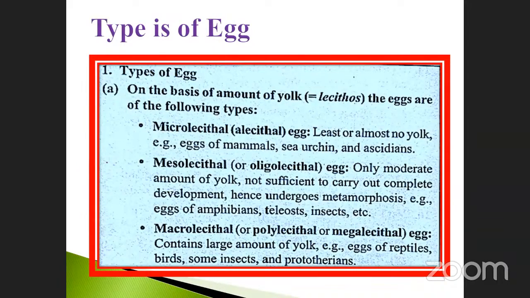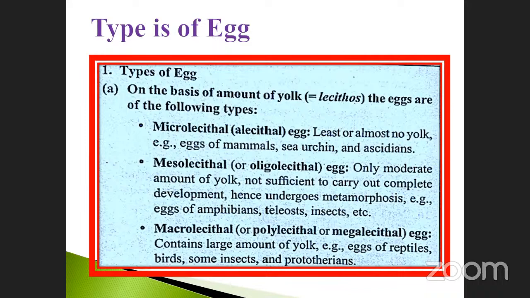Microlecithal, micro means minimum, the least amount of yolk present. The classification depends upon the yolk only, on the basis of the amount of yolk. That's why micro means minimum and meso means medium, only a moderate amount, the oligolecithal. Note it down: alecithal, oligolecithal, polylecithal, otherwise called megalecithal. Megalecithal is called macrolecithal, megalecithal is called polylecithal, oligolecithal is called mesolecithal, and alecithal is called microlecithal.